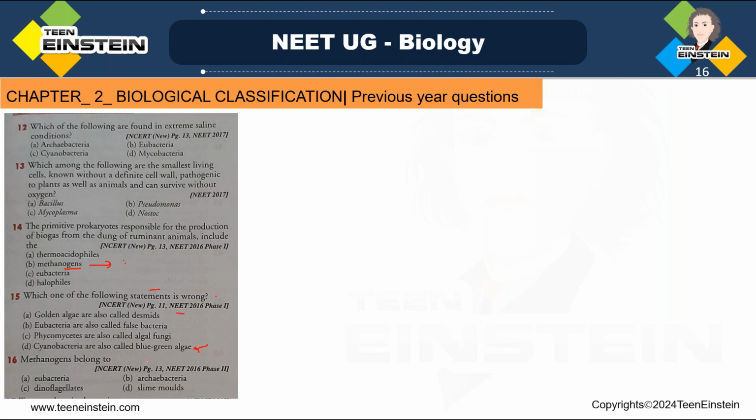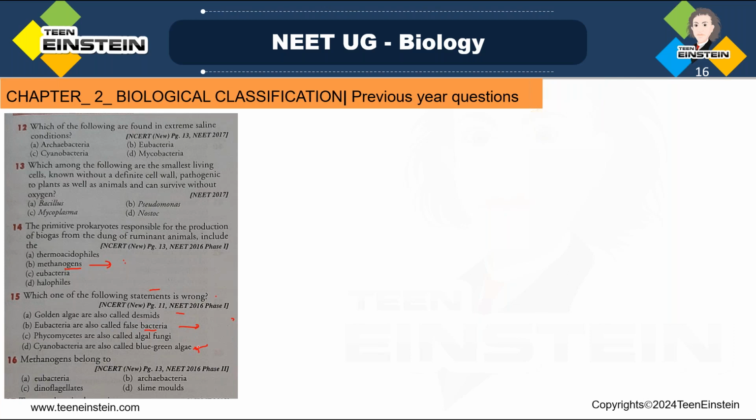And here you can see option B, that statement is incorrect, right? Eubacteria are also called as false bacteria. Eubacteria are also called as true bacteria, and they are exhibiting all the true characteristic features of the group of eubacteria. Eubacteria are also called as true bacteria. Okay, they are not the false bacteria, they are the true bacteria. So that is the wrong statement in this. Rest all are right statements only.